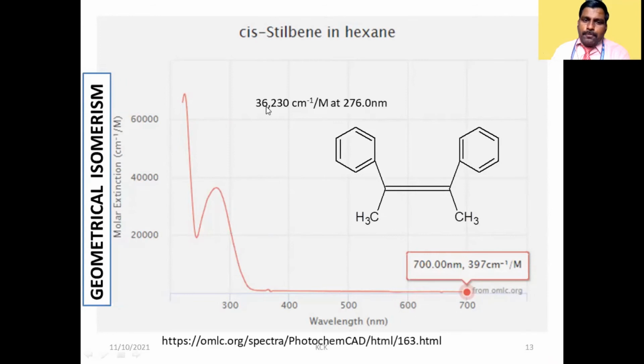The epsilon value is the molar extinction coefficient. If you are expressing in concentration instead of A, you are sending the epsilon and length to that side. That is the reason we are getting here 36,000 centimeter inverse per mole. This is the molar extinction coefficient, and the lambda max for this cis compound is 276.